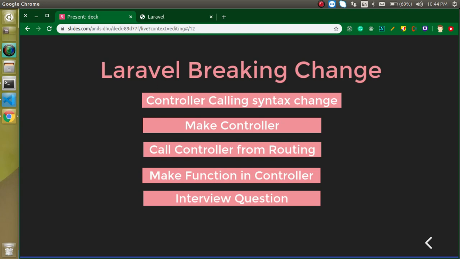So now let's see what the change is, and for that we need to make a controller. Then we will call it from the routing file with the previous syntax as well as the new syntax, right? And at the last I will ask you an interview question, right? So now let's get started.